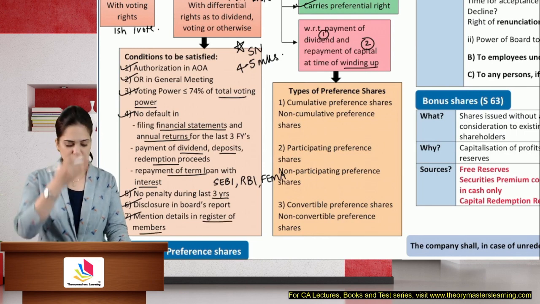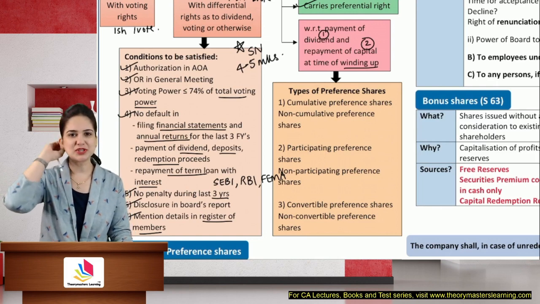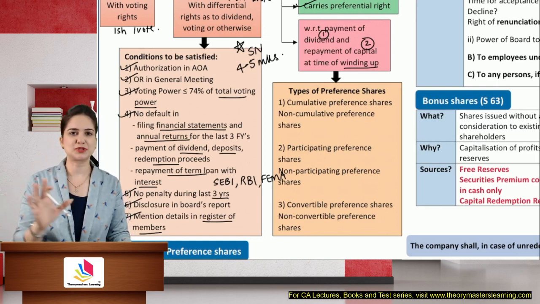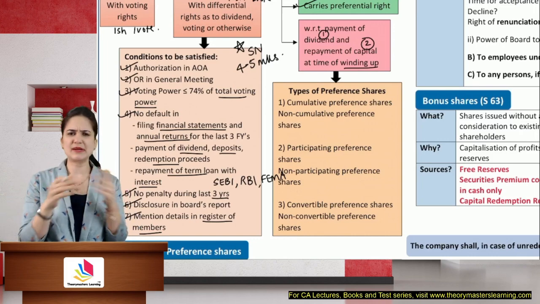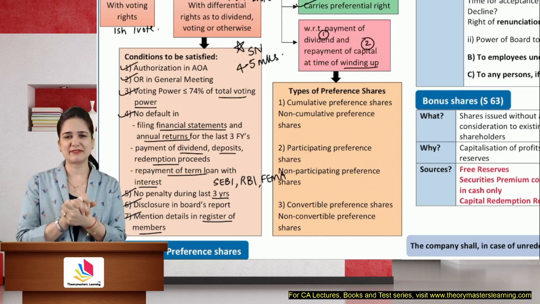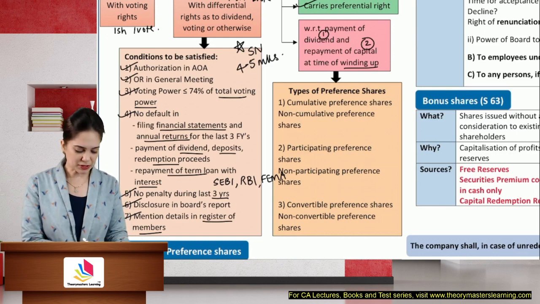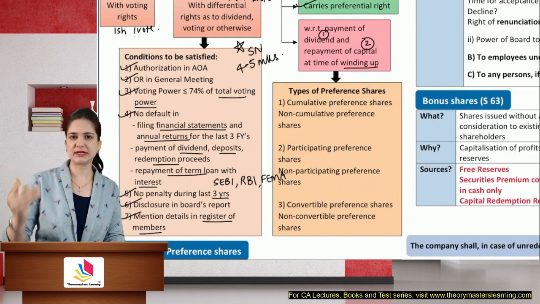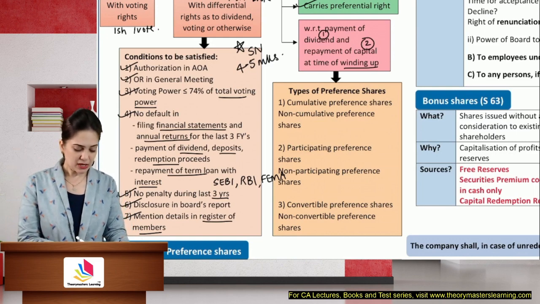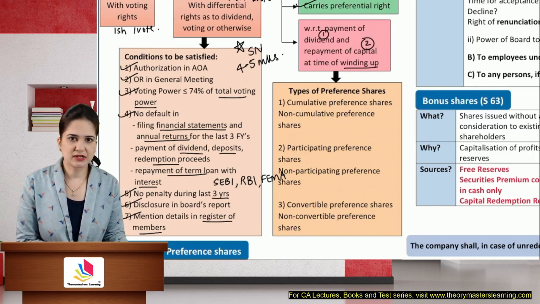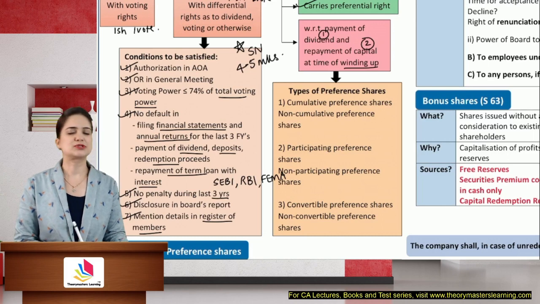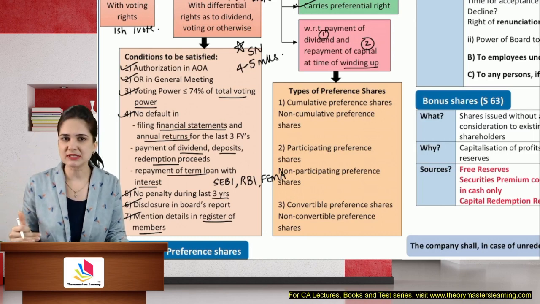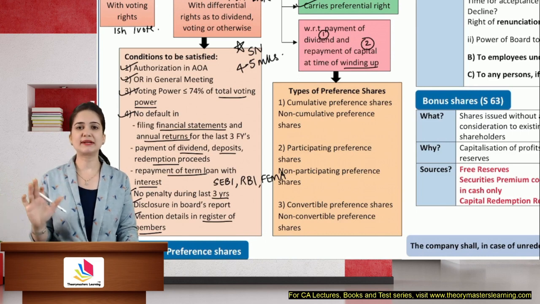So what is the procedure? First, you need authorization in the articles, and pass an ordinary resolution in the general meeting. The voting power of all the DVRs issued, maybe on various occasions, should be less than 74% of the total voting power. The company should not have defaulted in their existing liability. No penalty imposed in the last 3 years. You should disclose this in the board's report, and also disclosure is required in the register of members. So if you remember these bullet points, you can easily elaborate them in the exam.